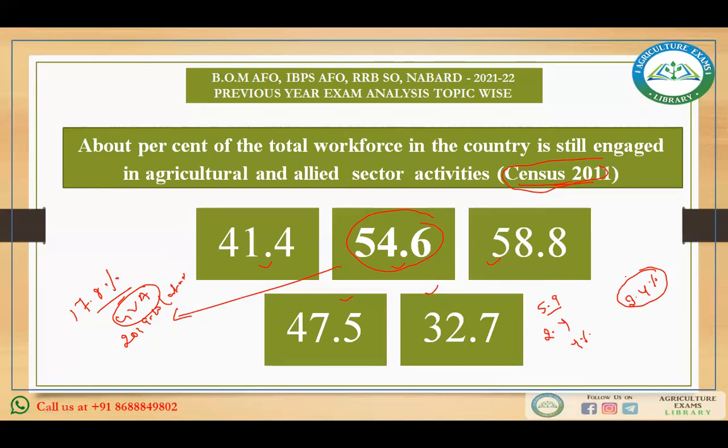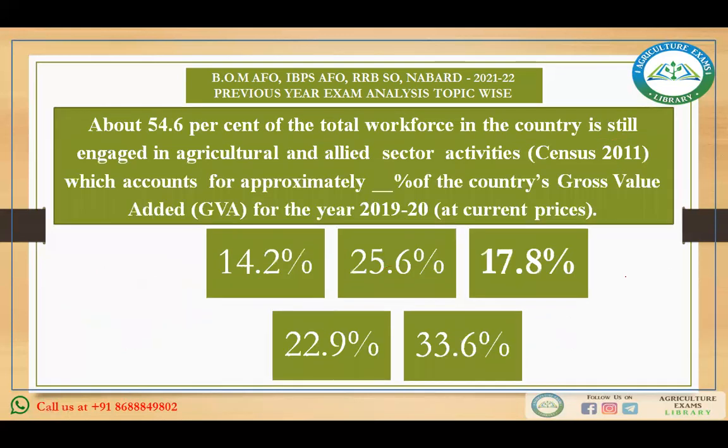Okay. Now, about 54.6% of the total workforce in the country is still engaged in agriculture and allied sector activities, which accounts for approximately how much percent of the country's gross value added for the year 2019-20 at current price? Just as we discussed in the previous questions, this accounts for 17.8% of the total GVA.